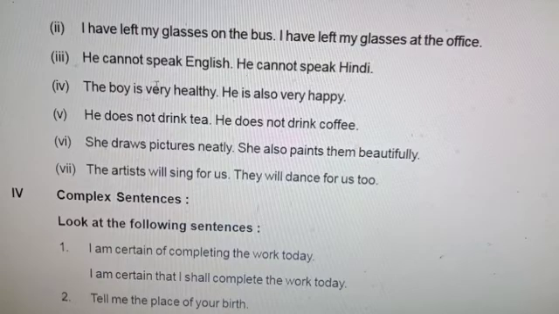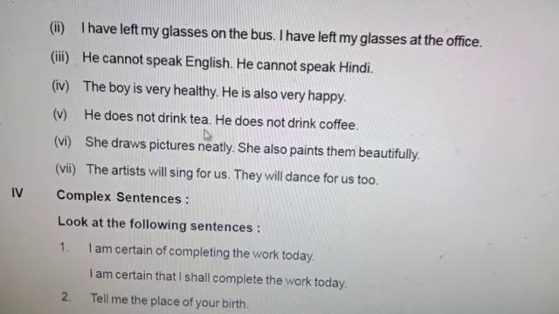Next, the boy is very healthy. He is also very happy. So the boy is not only very healthy, very healthy is an adjective phrase, and very happy is also an adjective phrase. The boy is not only very healthy but also very happy.